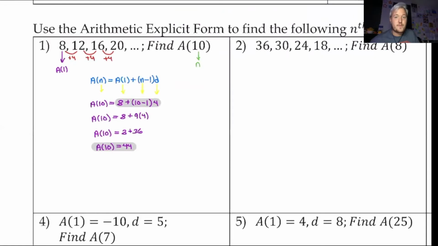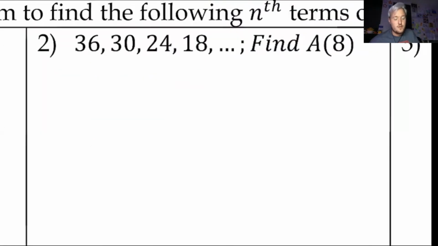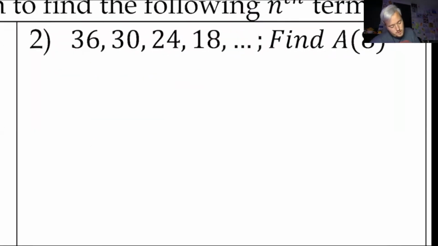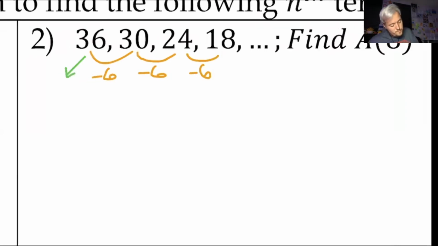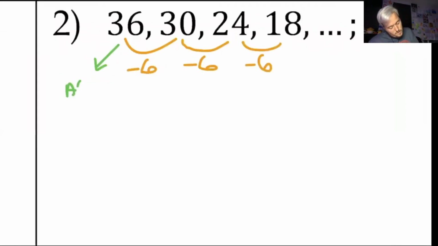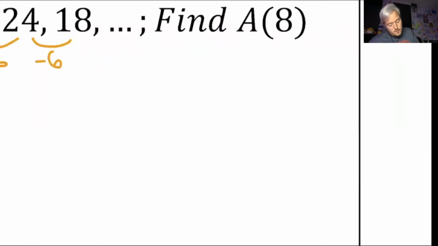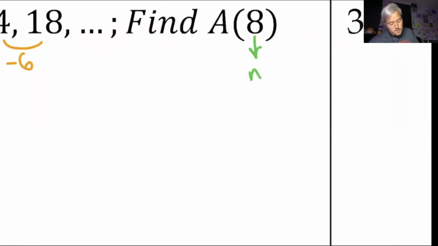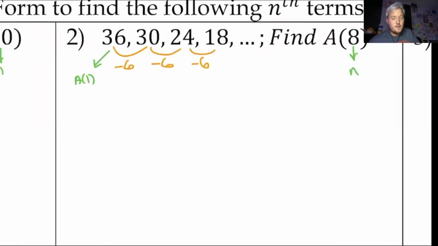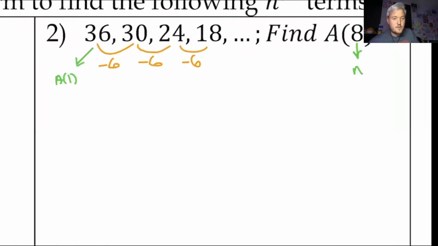All right. So for the next one, looking at number 2, 36 to 30, it's going to be minus 6, minus 6, minus 6. All right, so we're arithmetic, so we're good. So 36 is my first term, so I need that for A1. And then I have 8 as my n value. So I know my d value is negative 6.